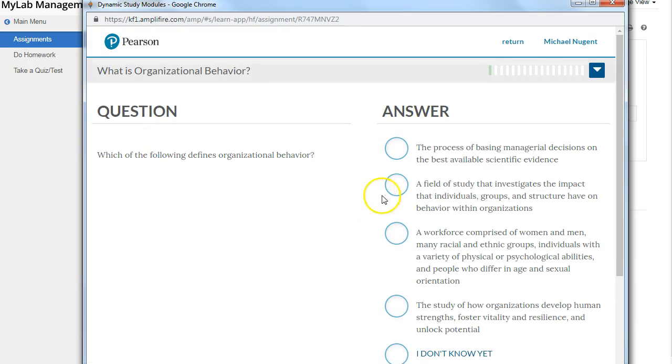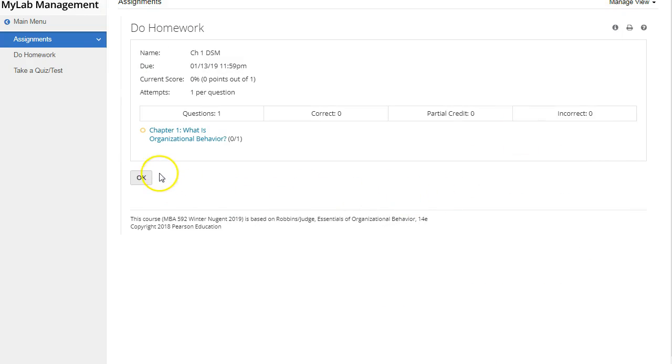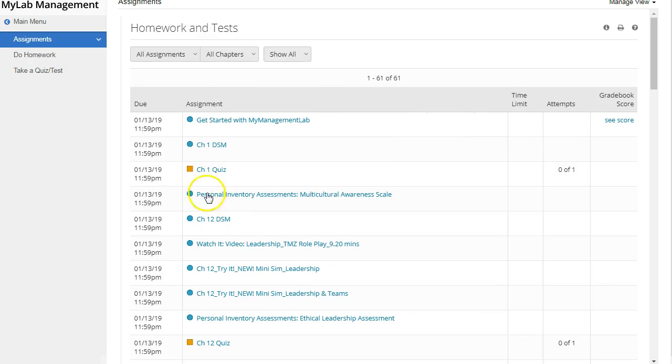You can submit your answer as you go through. You have to read the book to do well in this type of dynamic study module, so it's making sure you read the textbook.